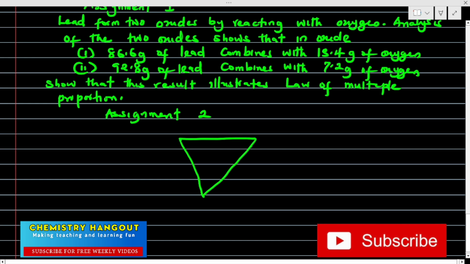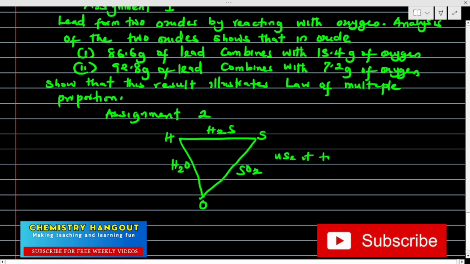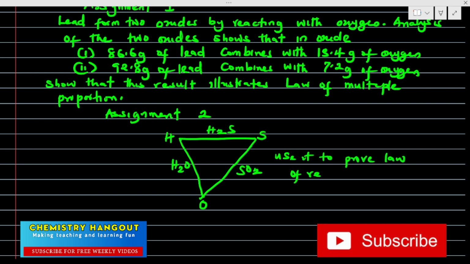So you have a diagram like this. I have hydrogen here, I have sulfur here, I have oxygen here. Hydrogen will be reacting with oxygen to give us H2O here. Here is giving us H2S, and here is SO2. So use this illustration to prove law of reciprocal proportion. And that is that.